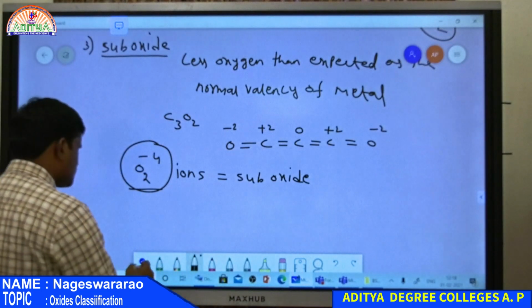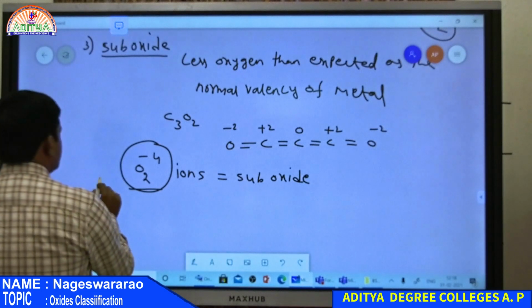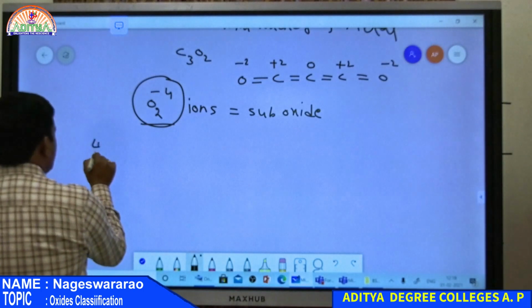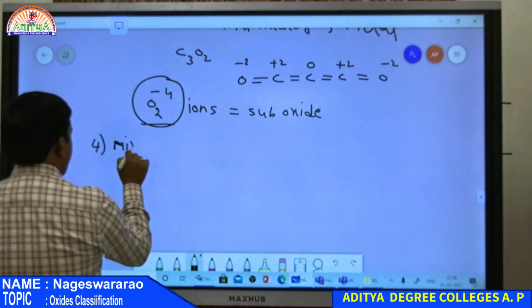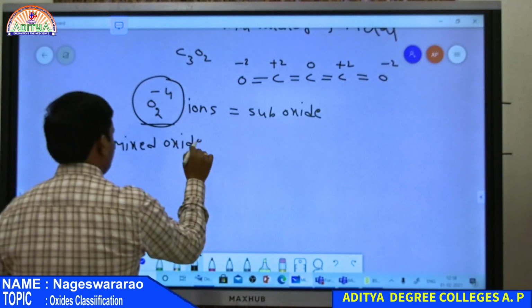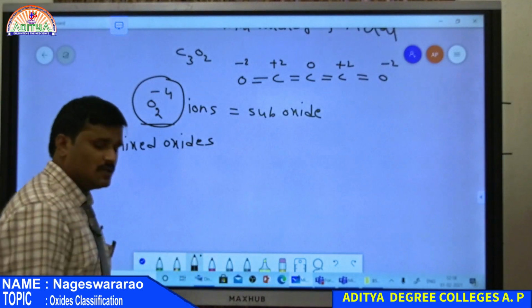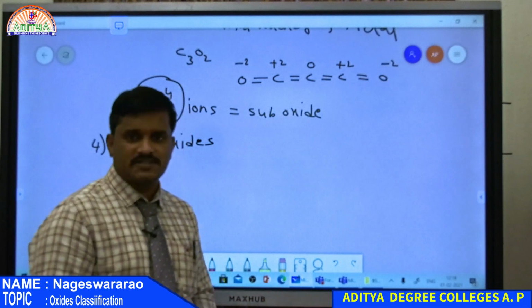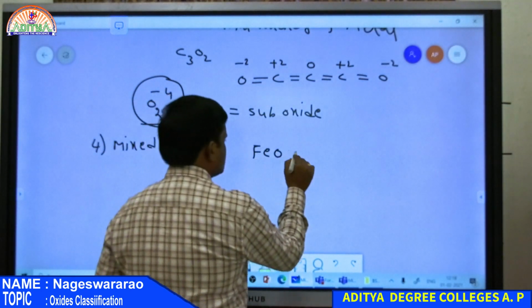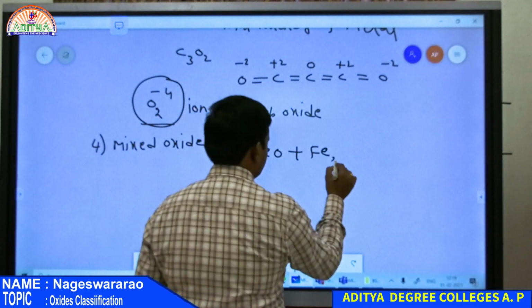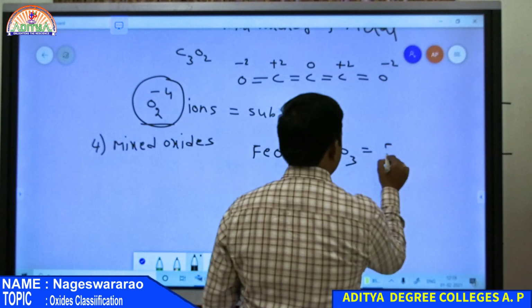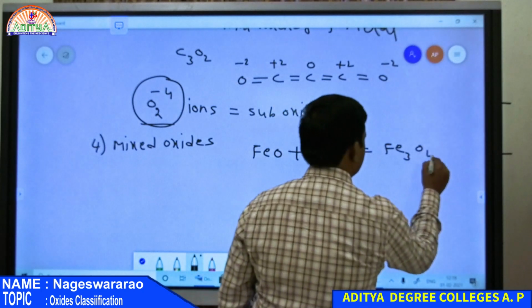And the last one is mixed oxides. Mixed means mixing of any 2 simple oxides, that is, suppose FeO plus Fe2O3 gives Fe3O4.